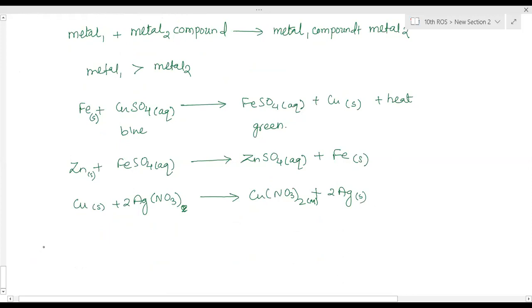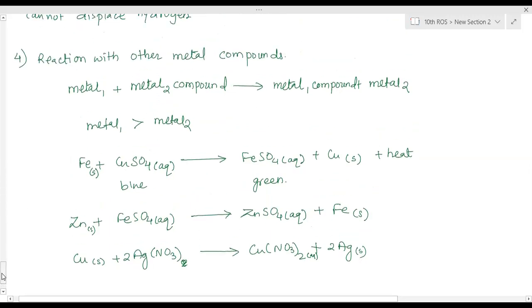Okay, so these are the reactions. The third and fourth reactions you have already learned in the first and second chapters. So these are all the chemical reactions of metals.